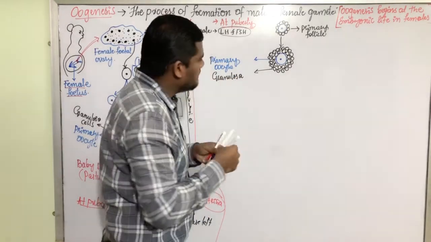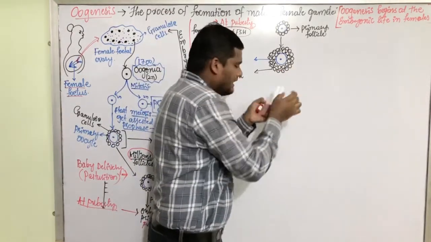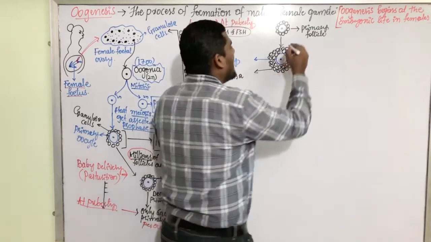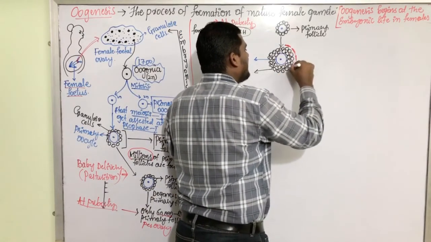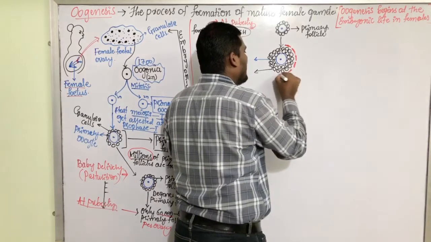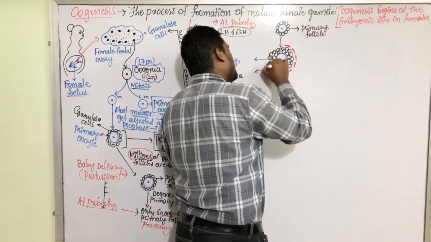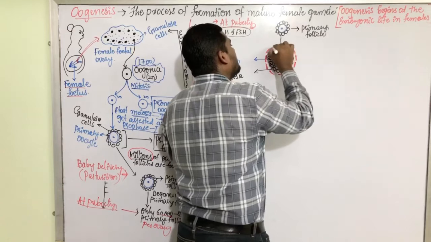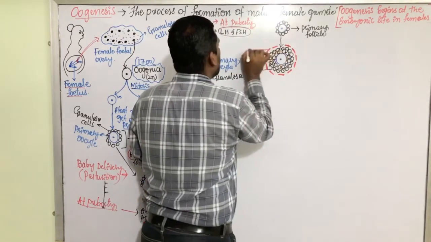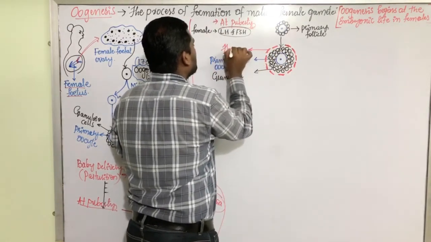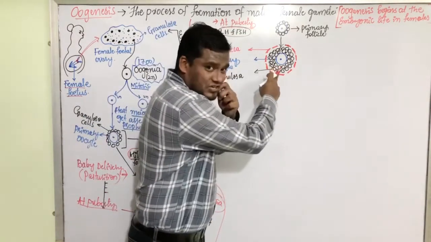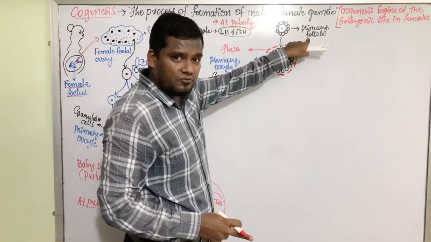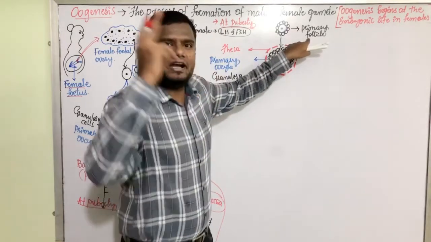After this structure, it develops an outer jacket, an outer layer, an outer membrane. This membrane is called as theca. These are the changes that take place in the primary follicle to become the secondary follicle.